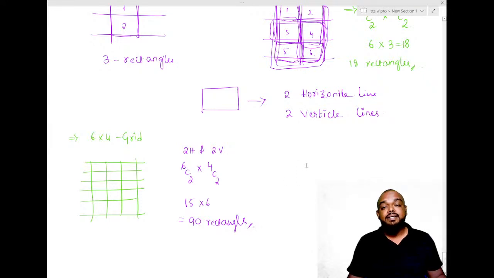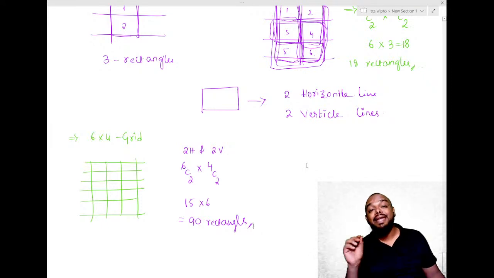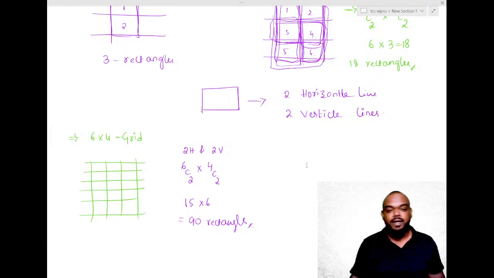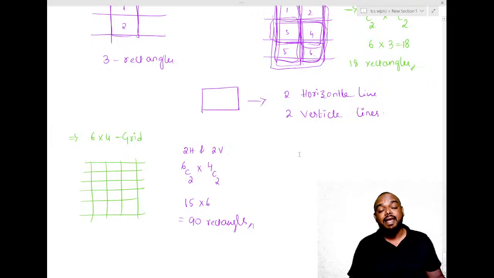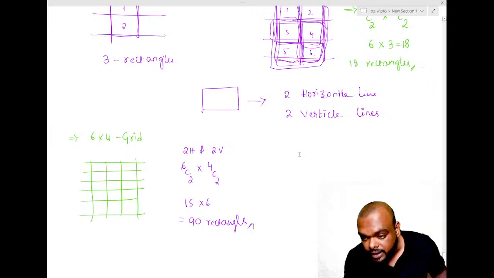So that is the end of problems based on geometry in permutation and combination. There are still many other types, people. Yes, we can go with many other types, but this is more than sufficient for you. You need not bother much about it. Okay, so that brings us to the end of today's session.